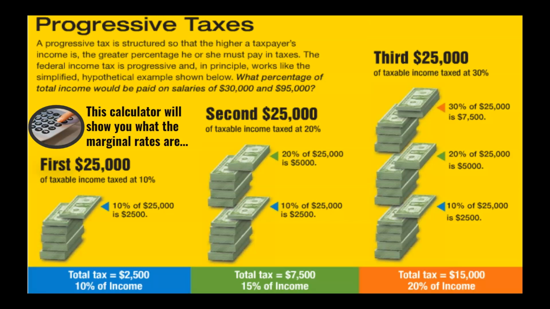So one way to view it, to simplify it, is really the first, we'll say, first $25,000 you earn is going to get taxed at 10%. Then the next $25,000 chunk of income would be taxed at 20%. And the third chunk of $25,000 worth of income would be taxed at 30%. So if you're making $75,000, you're paying 10% on the first $25,000, 20% on the next $25,000, and 30% on the final $25,000 of your income.